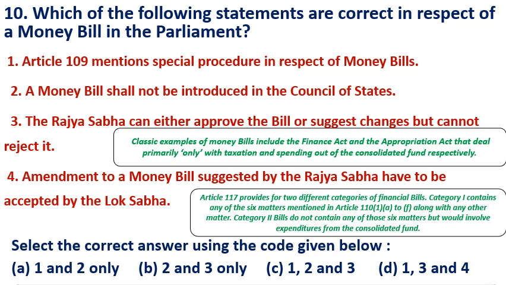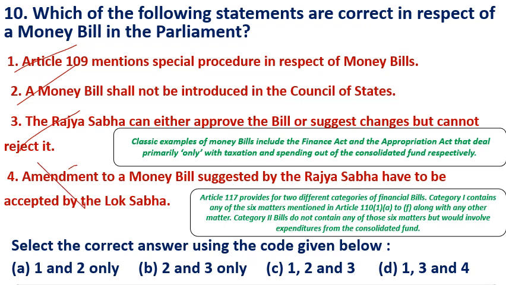Article 109 mentions a special provision in respect of the money bill. Correct. 2. A money bill shall not be introduced in the Council of States. Yes, correct. 3. The Rajya Sabha can either approve the bill or suggest changes but cannot reject it. Correct.